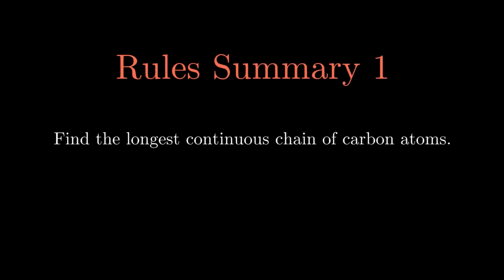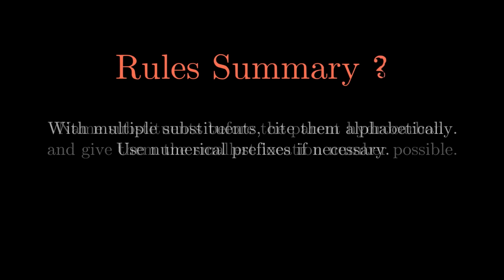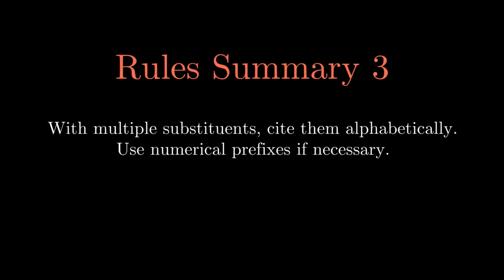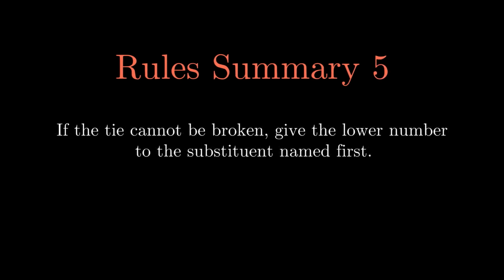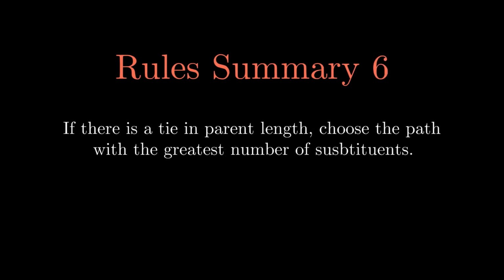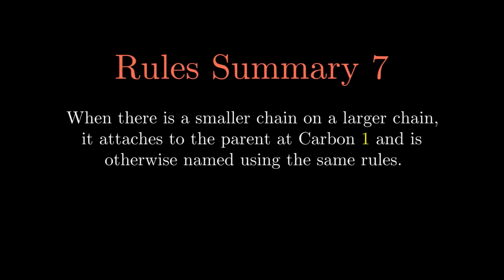To summarize the naming rules, first, find the longest continuous chain of carbon atoms. You then name substituents before the parent hydrocarbon and give them the lowest possible location number. If there are multiple substituents, cite them alphabetically and use numerical prefixes if necessary. In the case of a location tie, move to the next substituent to determine the smallest possible number. If the tie cannot be broken, give the lower number to the substituent named first. If there is a tie in parent length, choose the path with the greatest number of substituents. And finally, if there is a smaller chain on a larger chain, it attaches to the parent at carbon number 1, and it is otherwise named using the same rules.